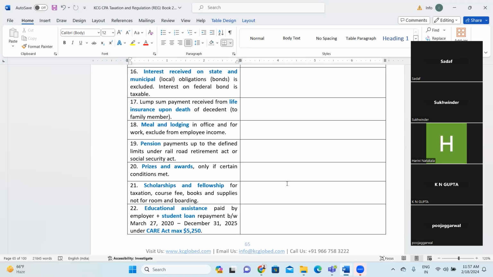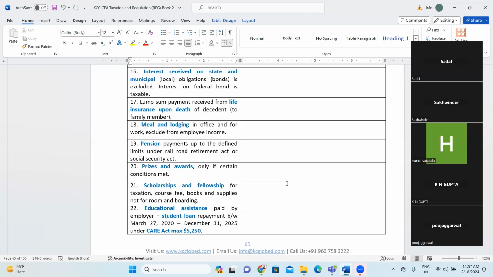But if the recipient uses that money to do business or generate interest or dividend income, that will be taxable. The money which he or she has inherited will not be taxable. Make sense?